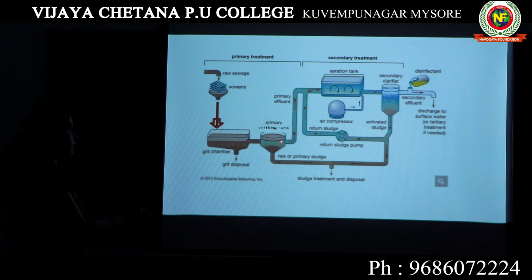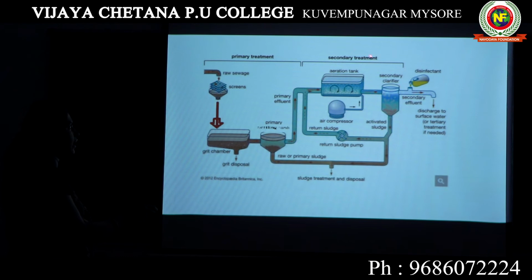Only the water will be sent here, where we might feel there are no more particles, but in the settling tank we will get to know that there are some certain solid particles present in the water. They will settle at the bottom of the settling tank. We call them primary sludge, whereas the upper part where there is only water is known as supernatant. In the primary treatment plant we call it effluent. So from here the effluent comes out. Till here primary treatment is over.